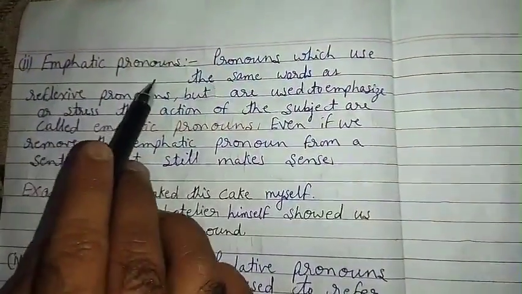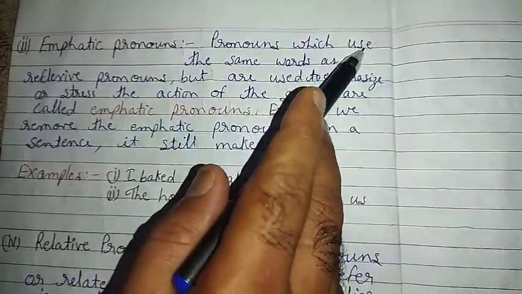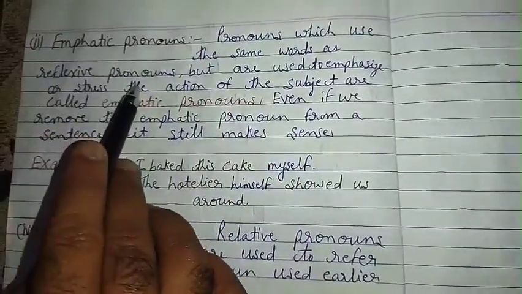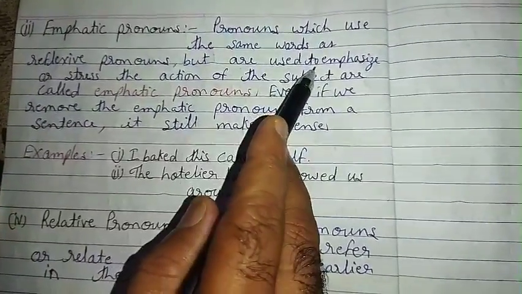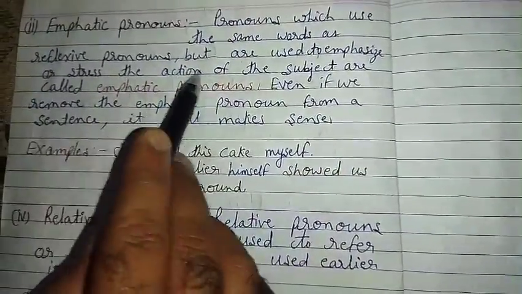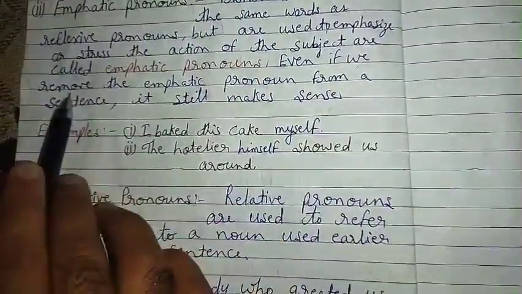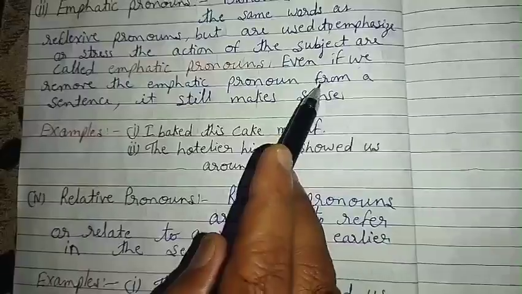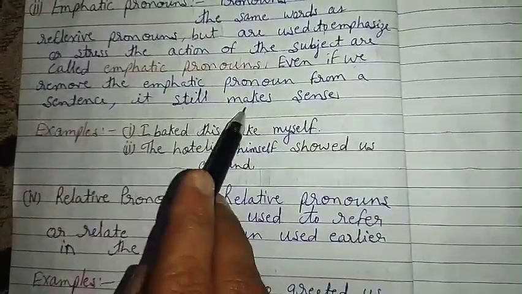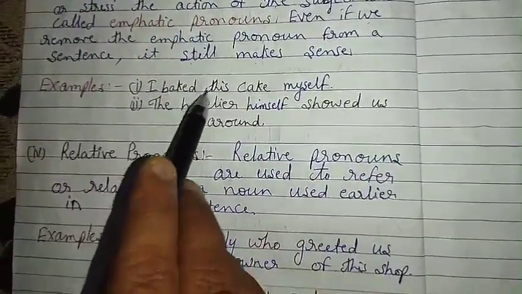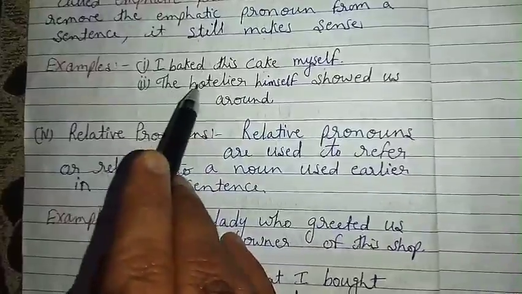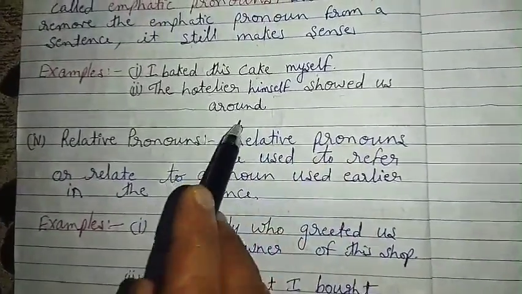Now, emphatic pronouns. Pronouns which use the same words as reflexive pronouns but are used to emphasize or stress the action of the subject are called emphatic pronouns. Even if we remove the emphatic pronoun from a sentence, it still makes sense. Examples: I baked this cake myself. The hotelier himself showed us around.